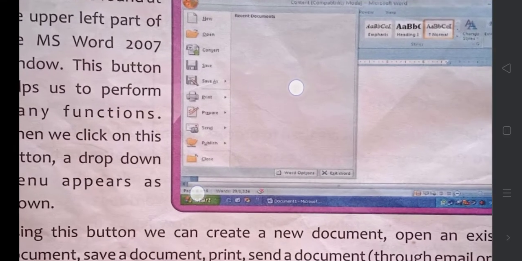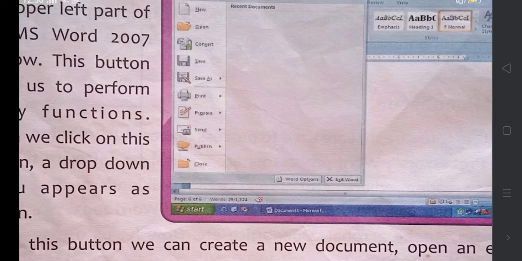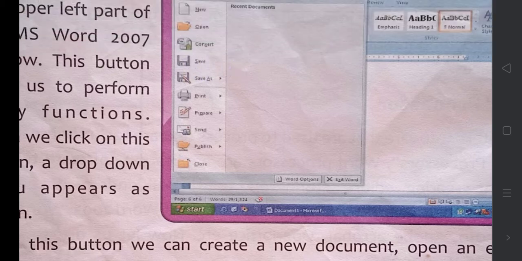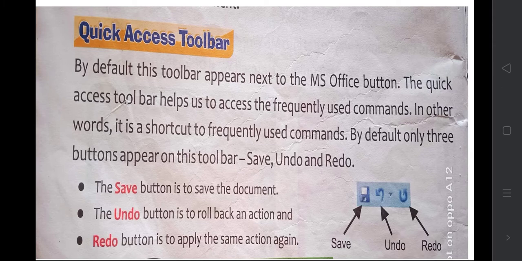Then close a document. Everything I showed you. See, new is here, then open is here, then save is here, save as is here, then print is here, close is here. Okay, everything is here. Then quick access toolbar. These are the quick access toolbars. Okay, three quick access toolbars are there. Means often we use these, so that is why these are there.